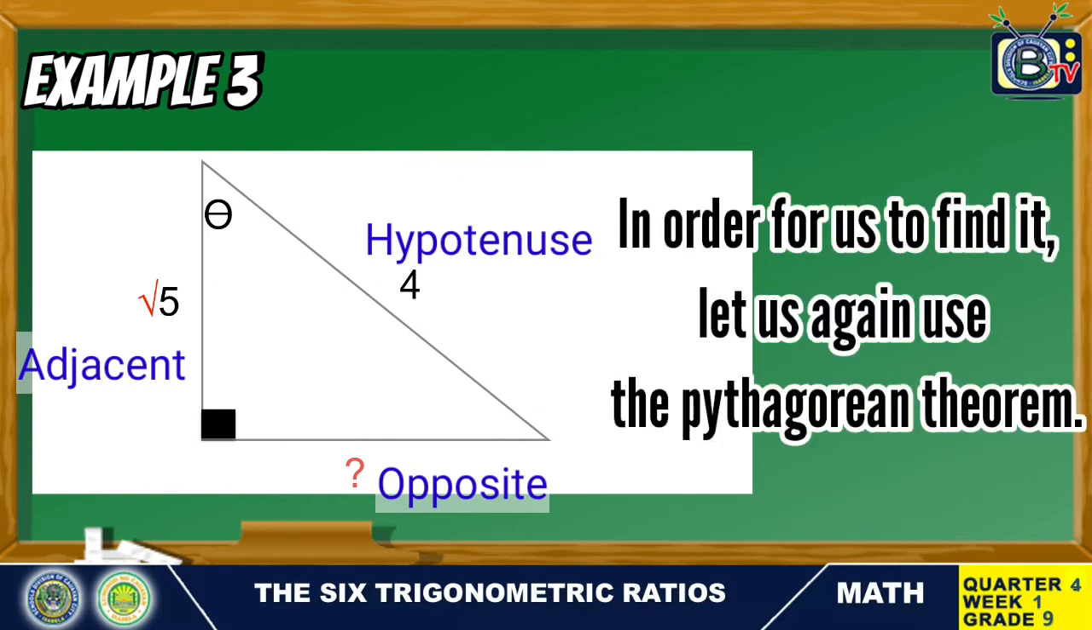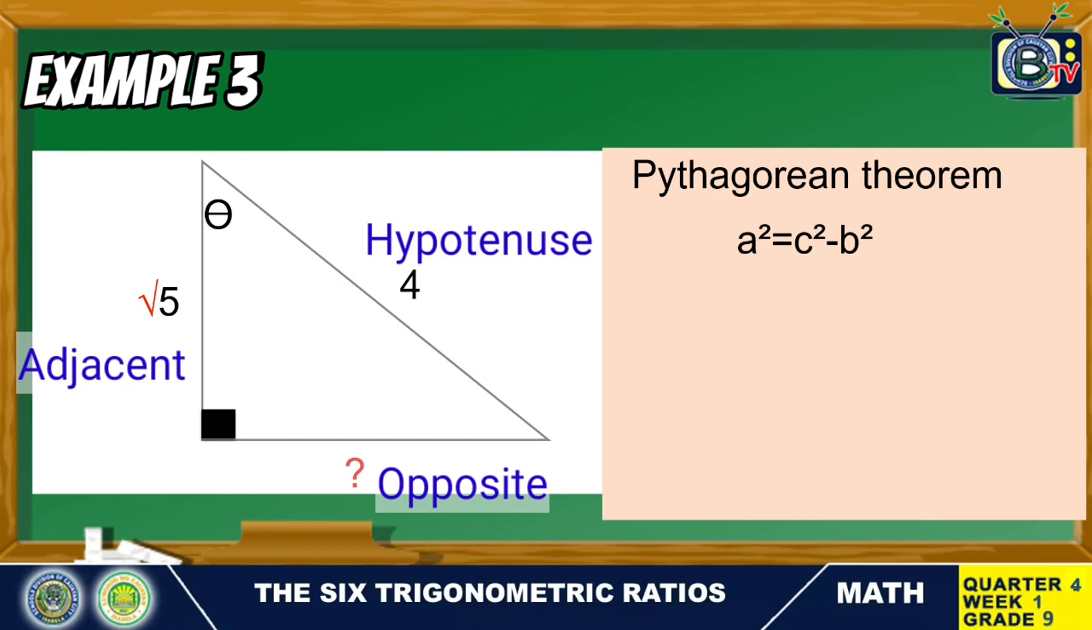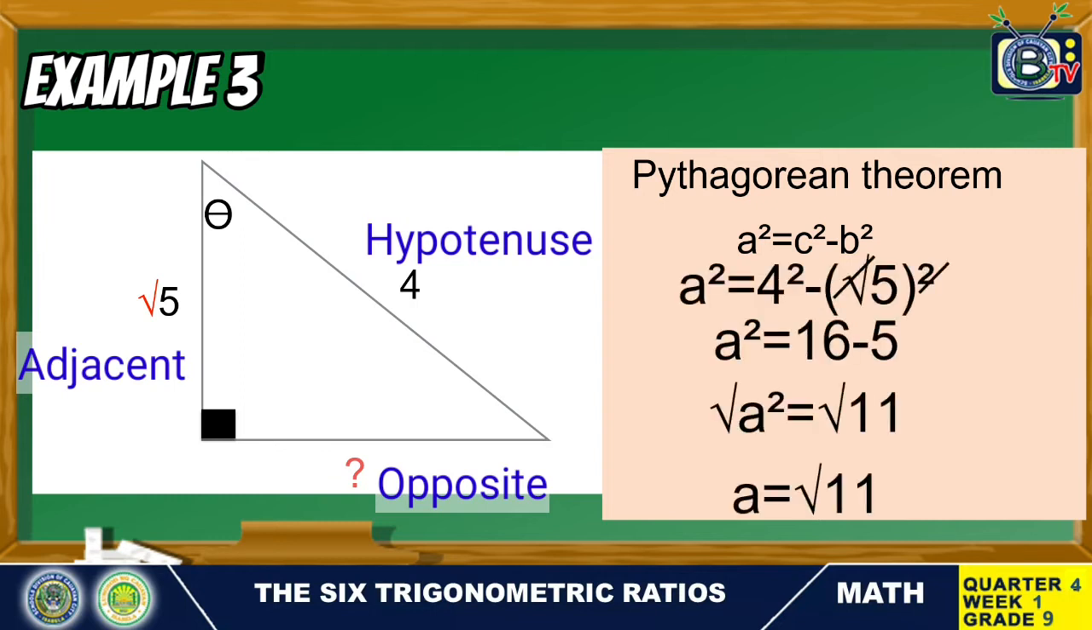In order for us to find it, let us again use the Pythagorean theorem on the formula a squared is equal to c squared minus b squared. A squared is equal to 4 squared minus the square root of 5 squared. A squared is equal to 16 minus 5. Since we are able to cancel the radical sign and the exponent since they are equal, the answer is a is equal to the square root of 11. Therefore, our opposite side is square root of 11.